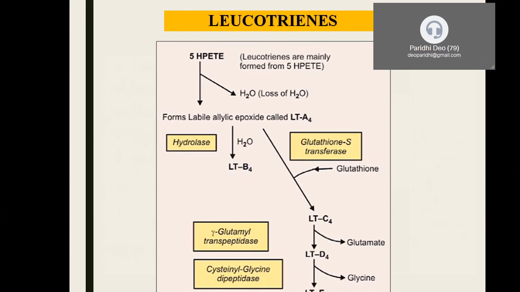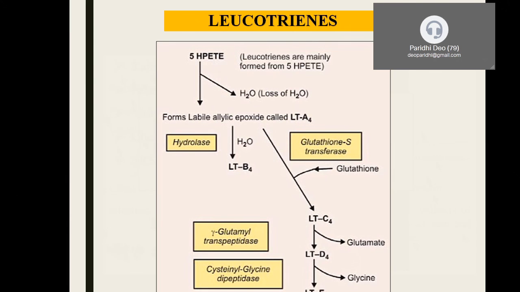Then, I already told you the function of LTB4. I'm coming to the important function of leukotriene C4, D4 and E4. These three together we call SRS-A, that is slow reacting substances of anaphylaxis. That is a type of hypersensitivity reaction that the three leukotriene molecules C4, D4 and E4 account for, this sort of inflammation, and hence they are called slow reacting substances of anaphylaxis.